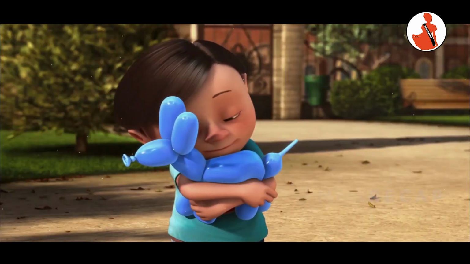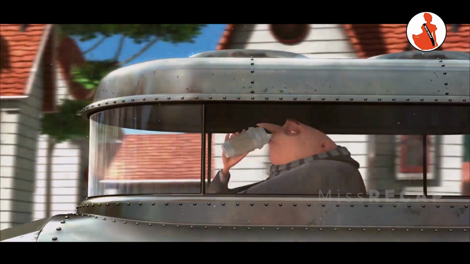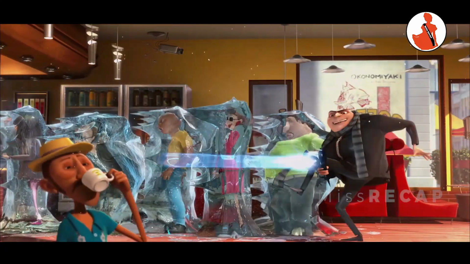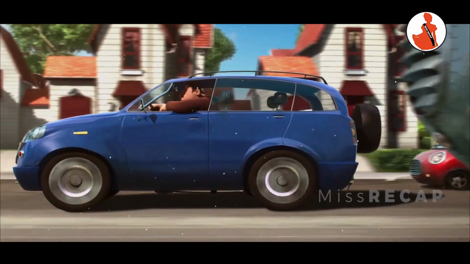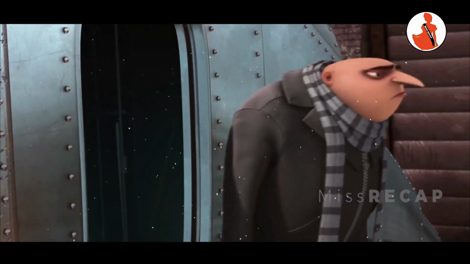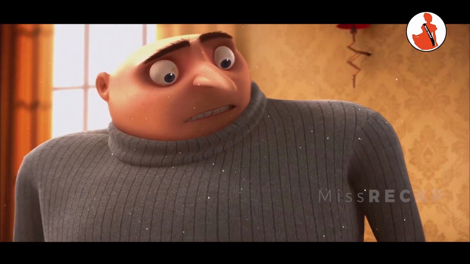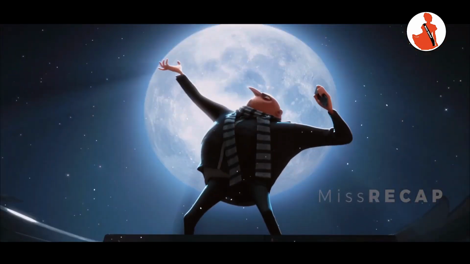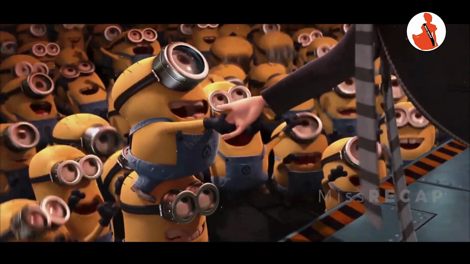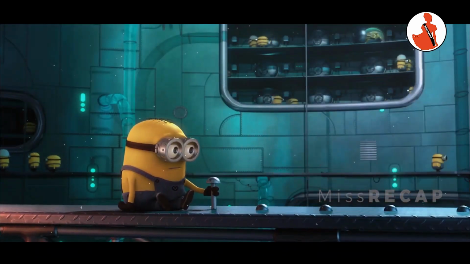Gru, who was a cunning thief, with a lot of gadgets with the help of which he used to do theft. And he goes ahead of everyone with his fast driving car. He only loved money and he wanted to become the biggest thief in the world. He had stolen a lot of things and now the thing he wanted to steal was the moon. He used to have most of his work done by minions. Minions are yellow capsule-like creatures.